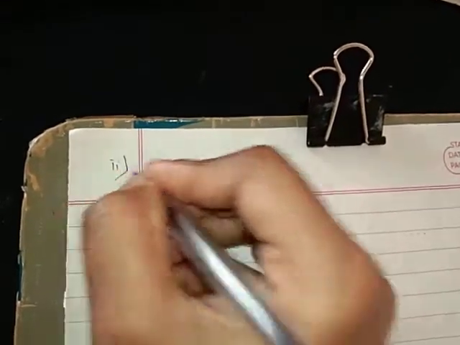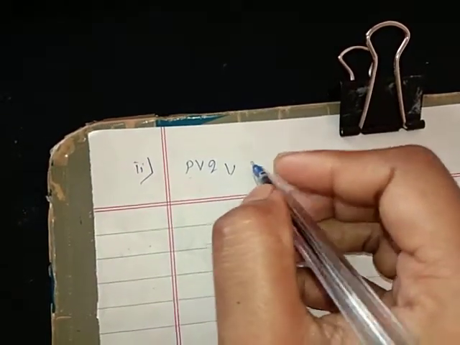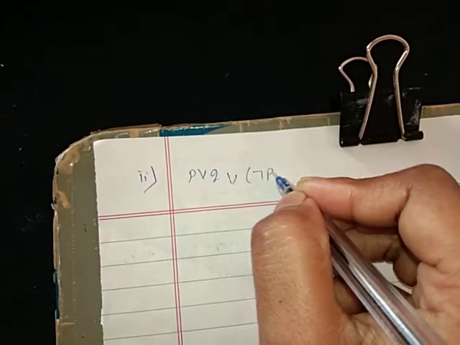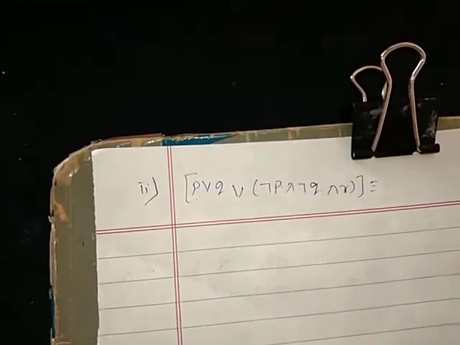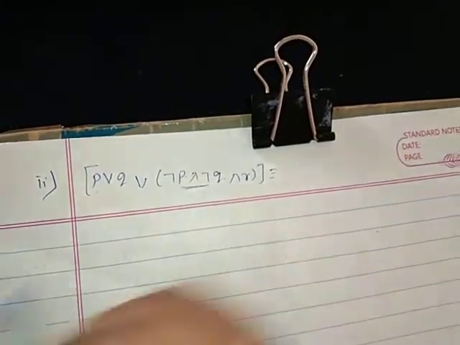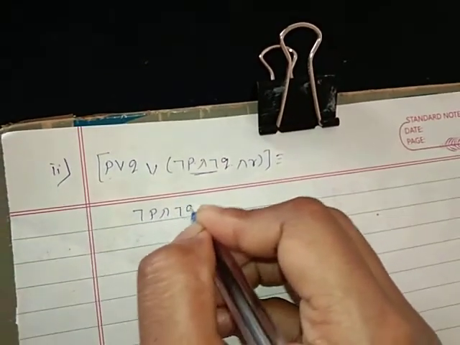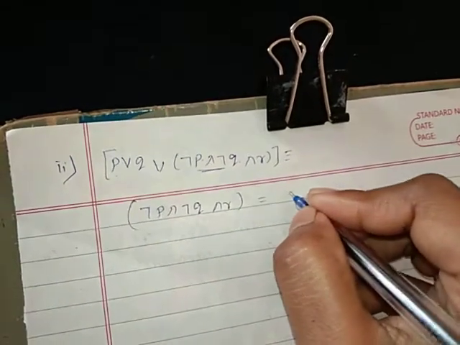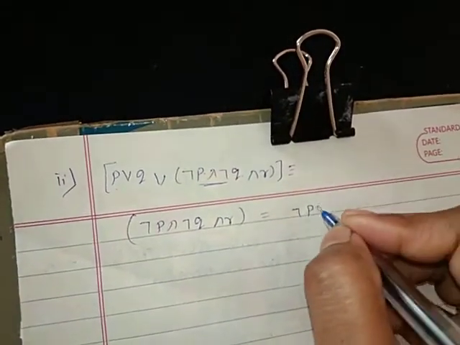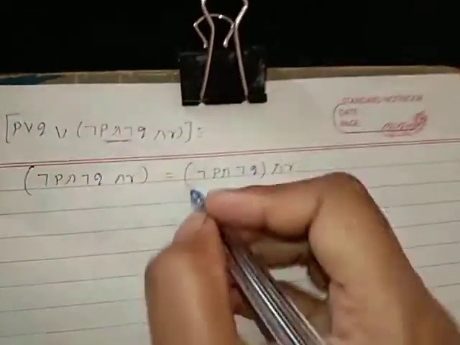So come to the second law, P or Q or negation of P and negation of Q and R is equivalent to. First I construct the negation of P and negation of Q and R here. So using the associative law, I just rewrite it.